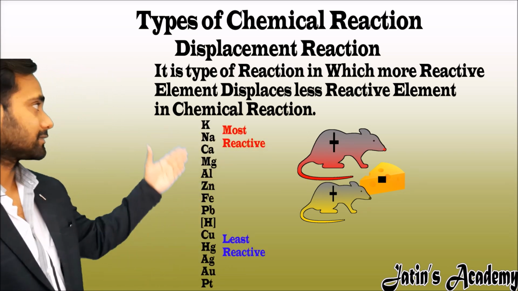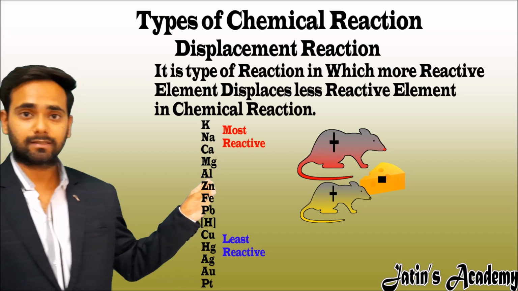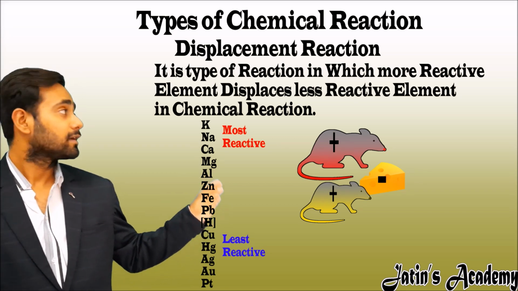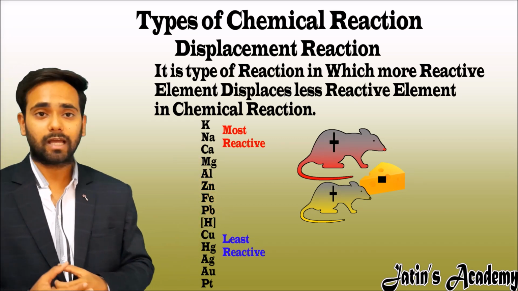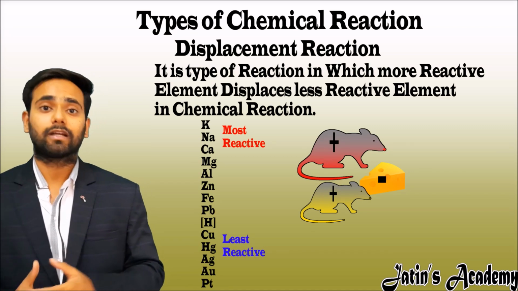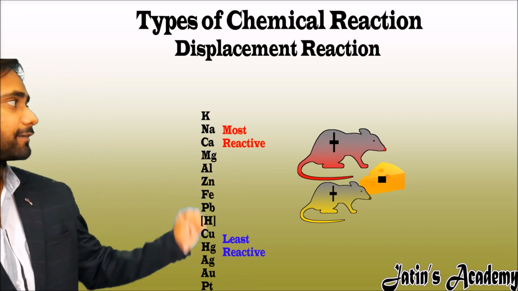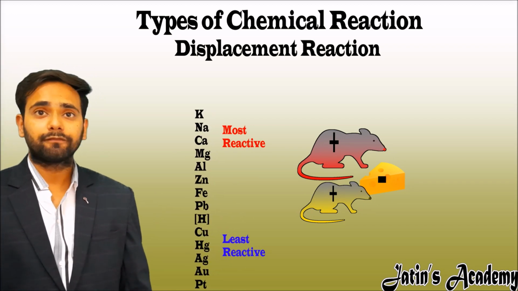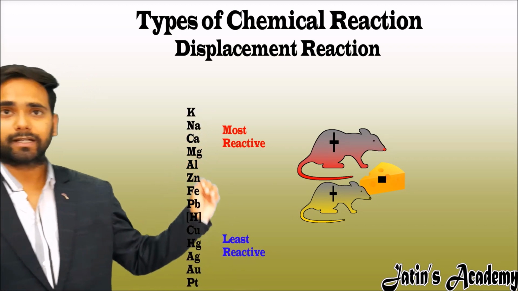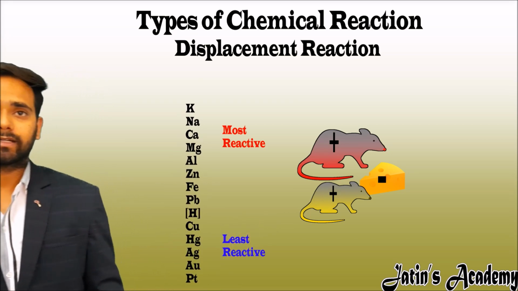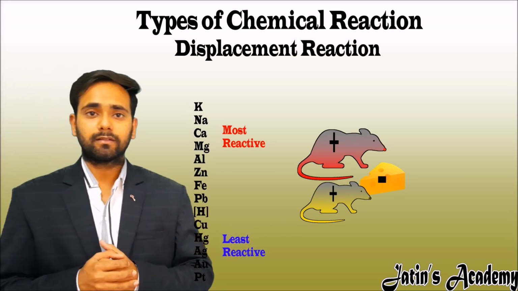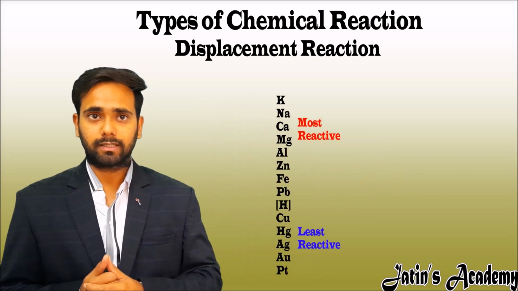Now what are more reactive and less reactive elements? This is the series which is given by the scientists. Here it represents which element is more reactive in the reaction and which is less reactive. Here is the reactivity series of metals, in which potassium is most reactive and platinum is least reactive. Let us understand more deeply with a suitable example.